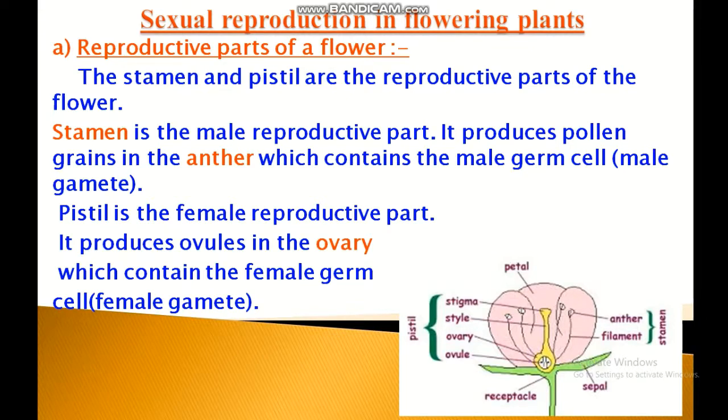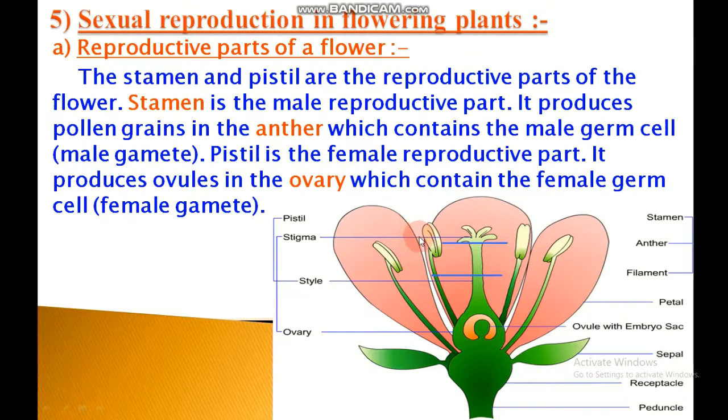Stigma is for receiving the pollen grain from the anther of stamen. Stigma is sticky so that pollen can stick to it. The middle part of the carpel is called style. Style is a tube which connects stigma to the ovary. The swollen part at the bottom of a carpel is called ovary. The ovary makes ovules and stores them.